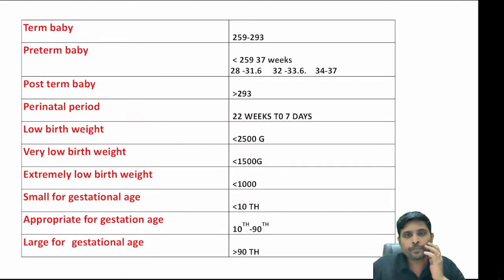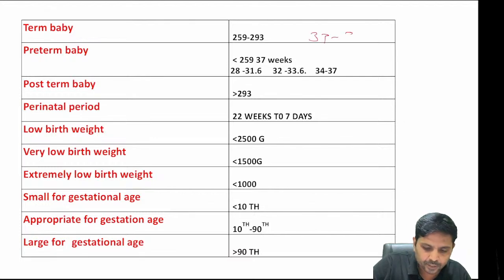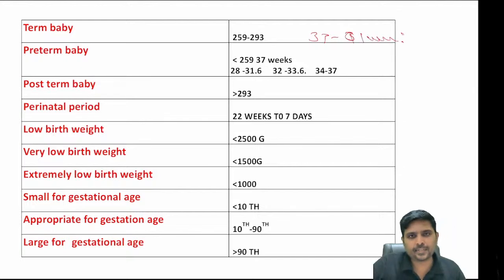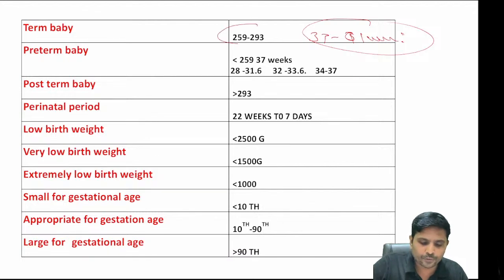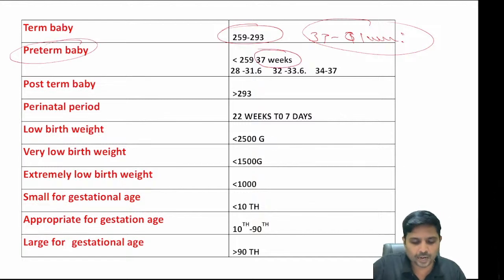Finally, what is a term baby? A term baby means 37 weeks to 41 weeks and 6 days. That is called term babies. In terms of days, 259 to 293 days. What is a preterm baby? Less than 37 weeks or less than 259 days.